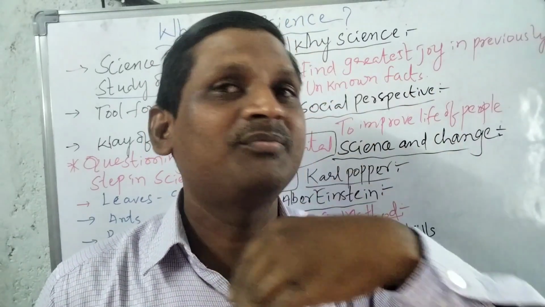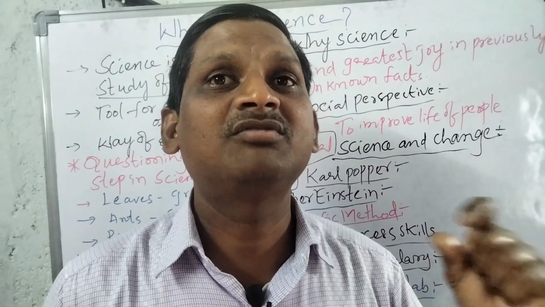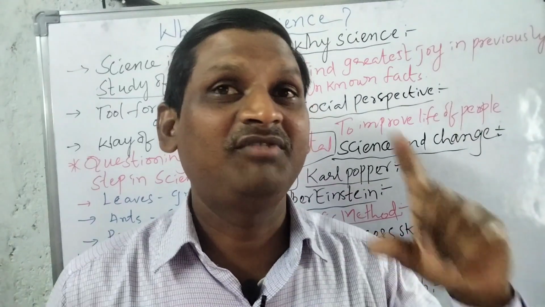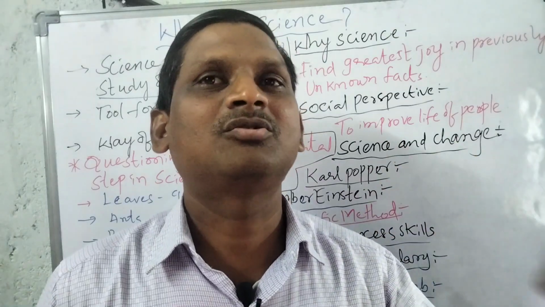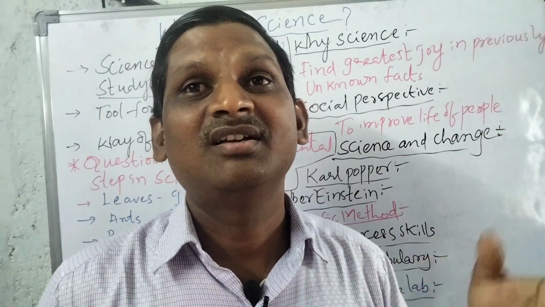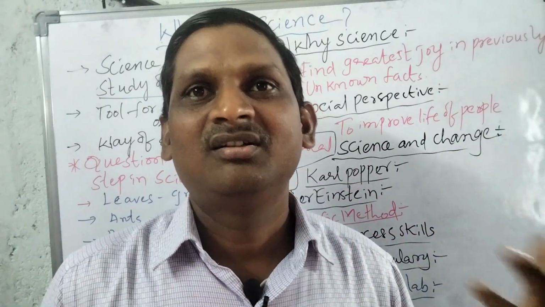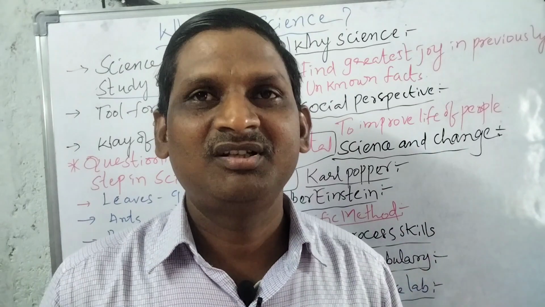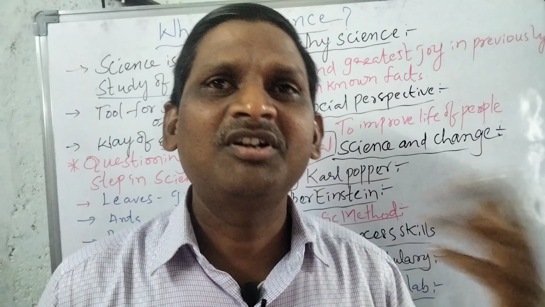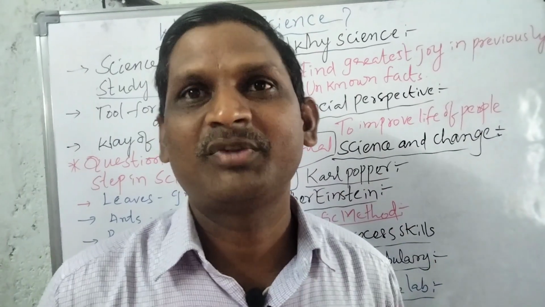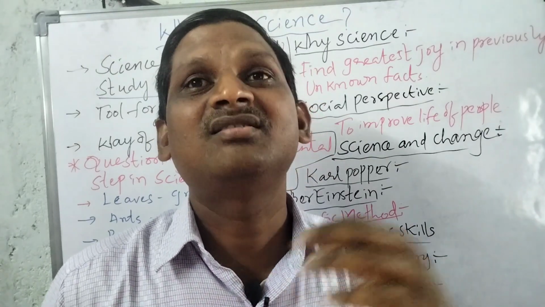In this process of thinking, human beings invented so many inventions in the world. That's why our life has become very easy. So we can say, from the rock age to the rocket age, science is in a continuous process. So science is a process, whereas science is a product. We can see the tube light, vehicles, medicines, hybrid varieties. These are all different types of products that have been invented in the world because of the science process. If there is no process, no product. That's why science is a process, whereas science is a product.